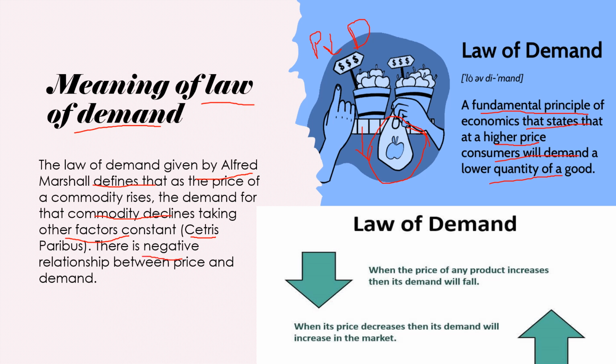So there is a negative relationship between price and demand. From the negative relationship, we can see that as the price of the commodity declines, the demand for that commodity starts increasing, and vice versa.